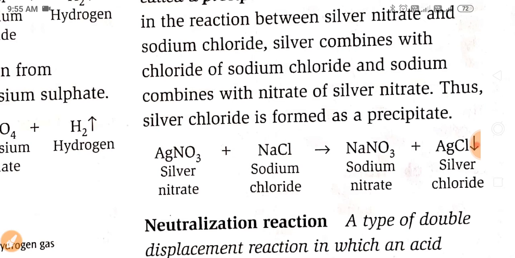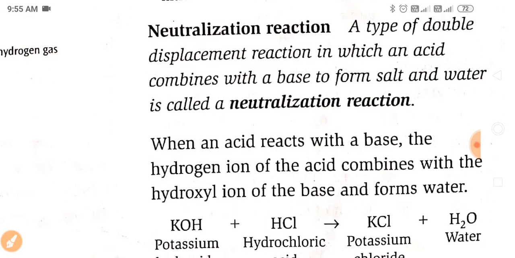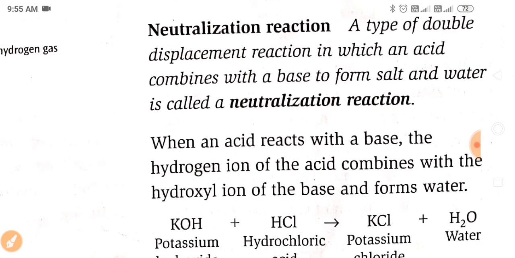So double displacement occurs here. The second type is neutralization reaction, a type of double displacement reaction in which an acid combines with a base to form salt and water. In acids, bases and salts you already read about the neutralization reaction. So you have to understand that this is also a type of double displacement reaction.